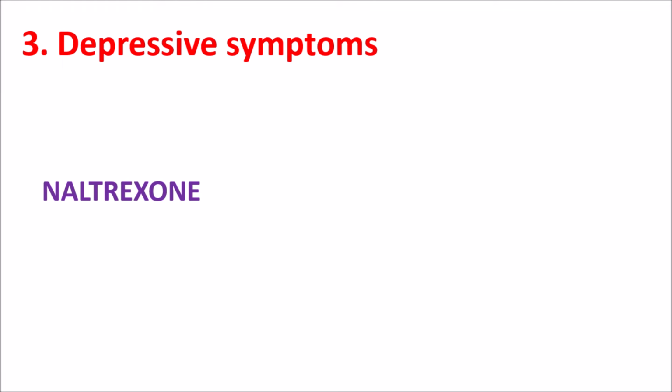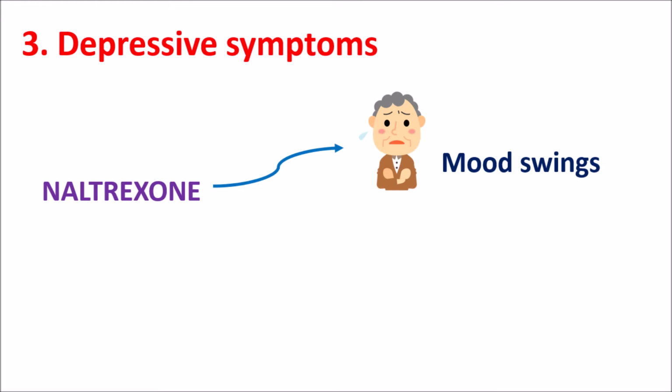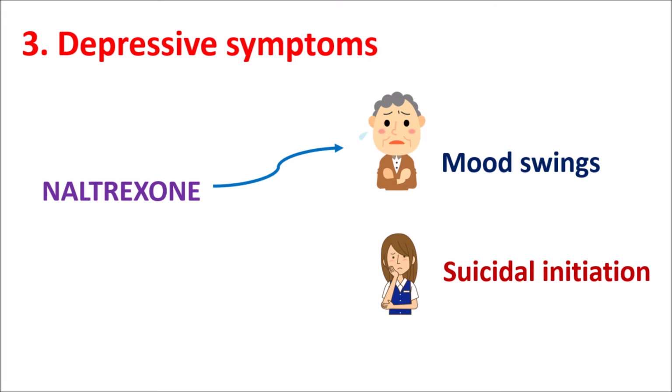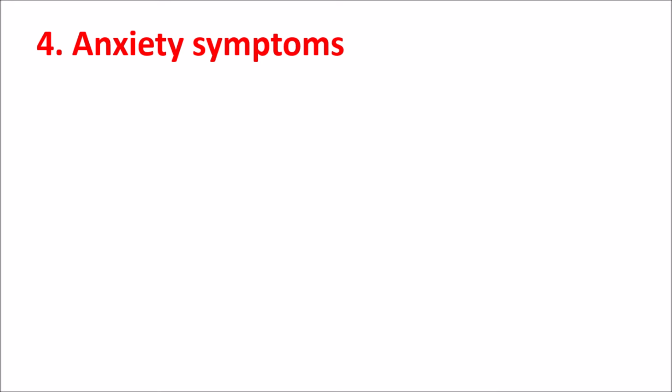Naltrexone can affect the mood, so it can produce some mood swings in people. As naltrexone interferes with the reward system in our body, changes in mood may be observed, which may impact thinking and behavior. With use of naltrexone, in a few people, we can observe suicidal ideation. This is particularly important in young and adolescent people, where the suicidal risk is more pronounced with use of naltrexone. Fourth one, anxiety symptoms.